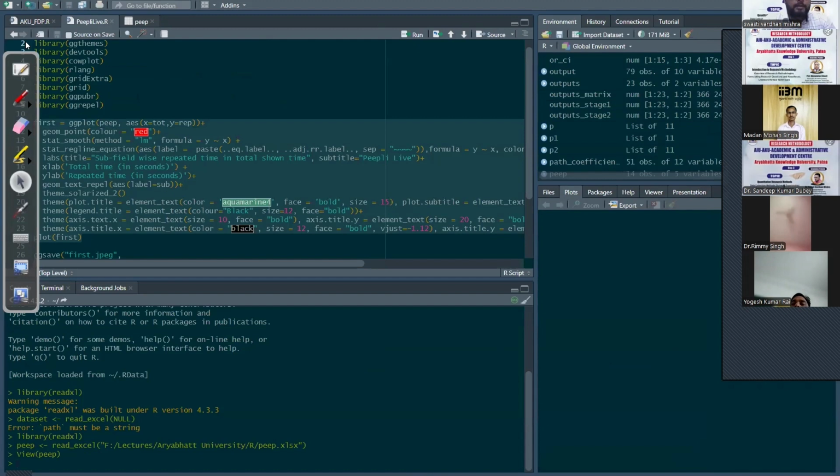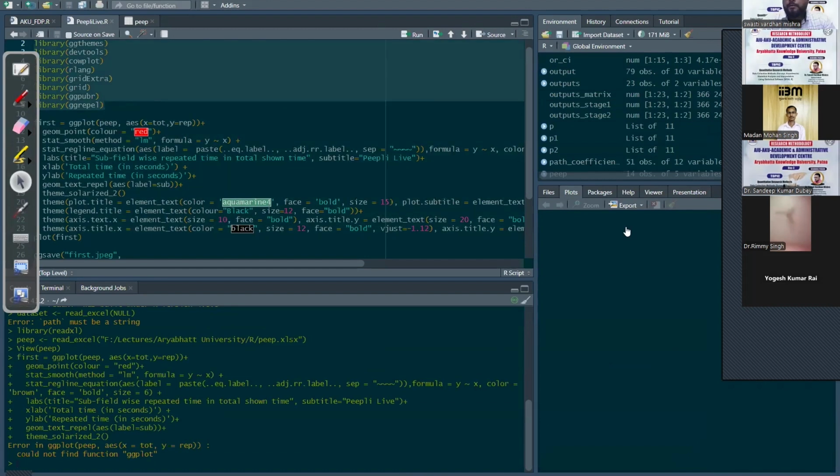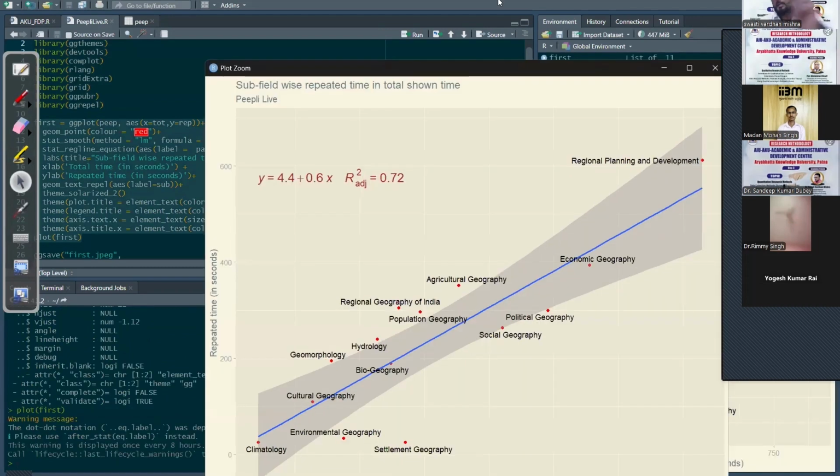You need to have libraries before using it. When we run a code like this, we produce something which is very difficult and not at all possible in things like Excel.